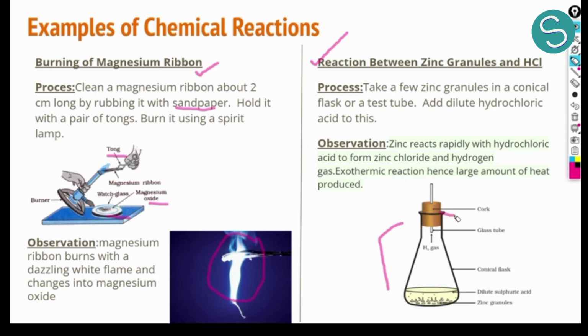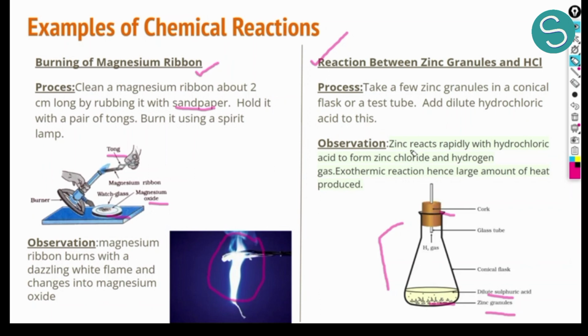Above this there is a cork by which we plug the conical flask so that no gas escapes. At the bottom, we have zinc granules. Zinc granules are nothing but solid pieces of zinc. Then we have dilute sulfuric acid, or we can obviously add dilute hydrochloric acid. So we have these two acids and we have zinc granules. When we keep it for some time, what do we observe?